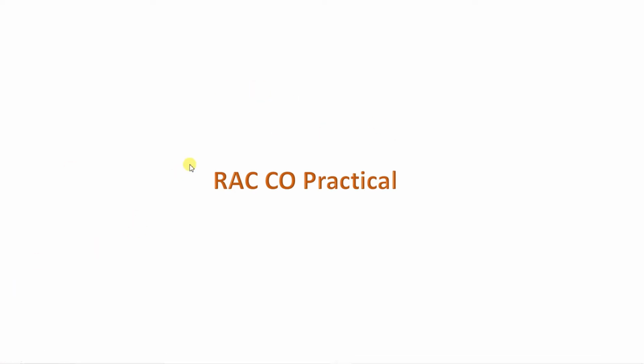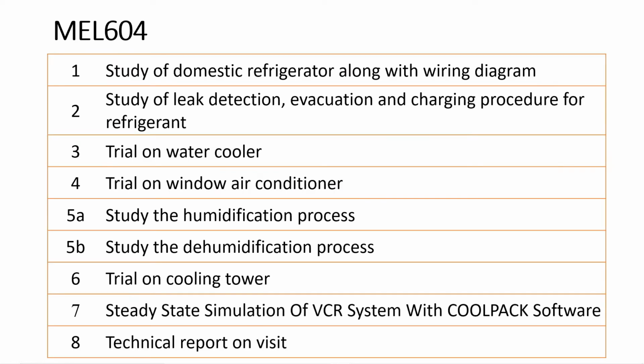Okay, next we will see the refrigeration and air conditioning practical course outcomes. Before that we will see the list of the experiments. The course code of the refrigeration and air conditioning lab is MEL 604. These are the experiments which have been listed over here. First one is study of domestic refrigerator along with wiring diagram. Here, details of this we will see in the practical session. Second one is study of leak detection, evacuation and charging procedure for refrigerant.